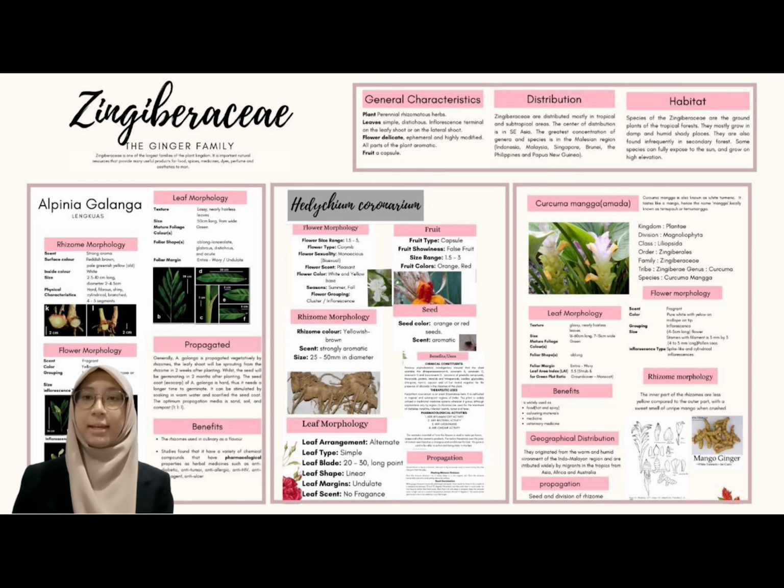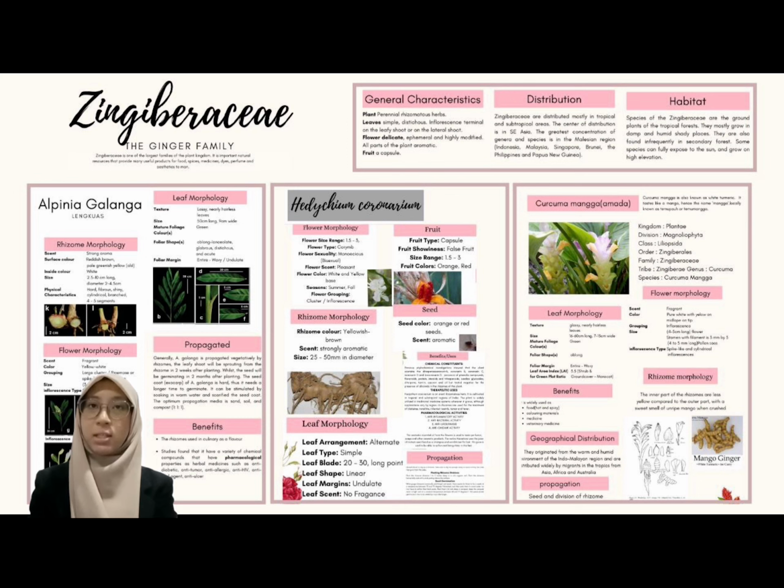We would like to present about the plants in the Zingiberaceae family. We chose Zingiberaceae because it is one of the largest families of the plant kingdom. It is an important natural resource that provides many useful products for food, spices, and medicine. Zingiberaceae are commonly known as the ginger family.